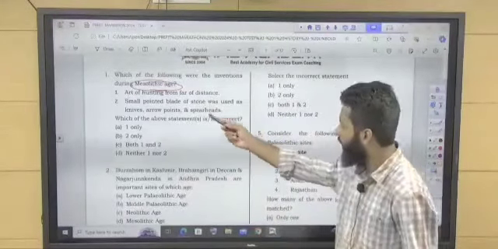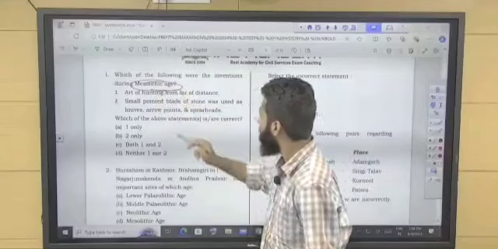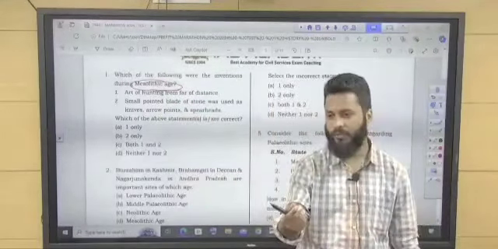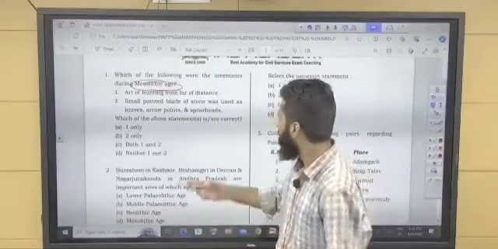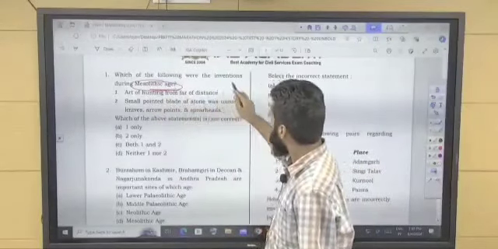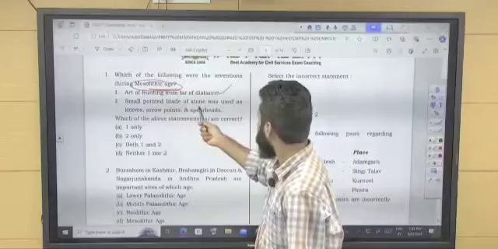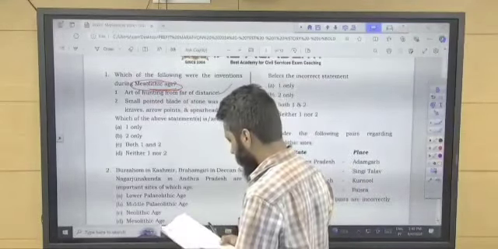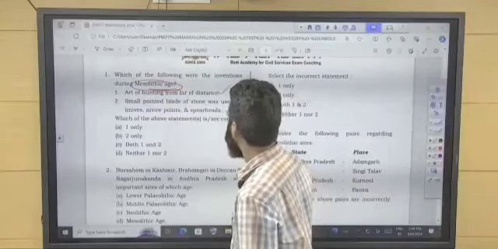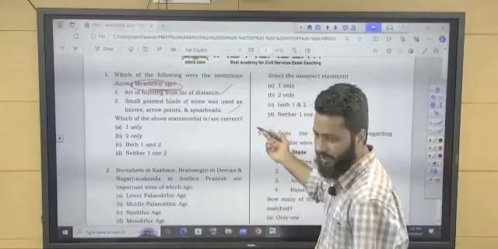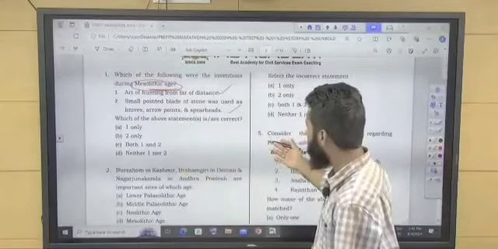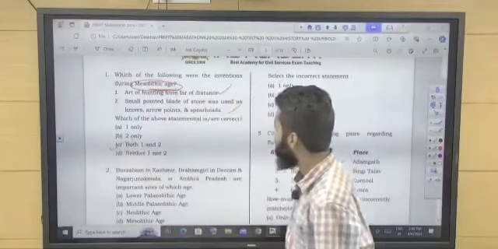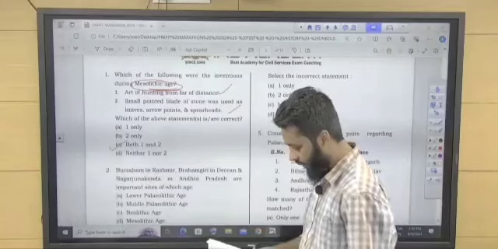So let's come again to question number 1. It is asking about the Mesolithic age. Now, art of hunting from far distance. You can hunt from far distance only when you have sharp teeth available, right? So it is correct. Next, small pointed blades of stone were used as knives, arrow points, and spear heads. This is also correct because small pointed blades are part of the Mesolithic age. So the answer will be C, both 1 and 2.